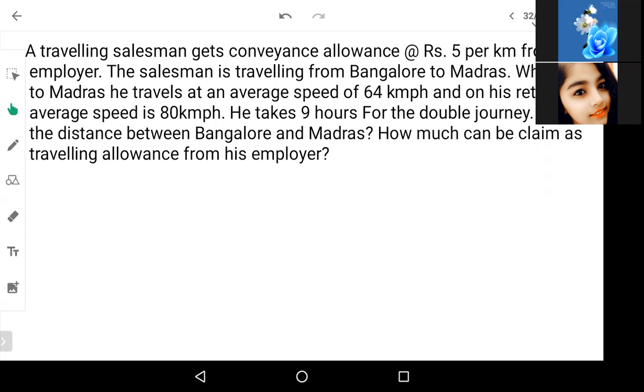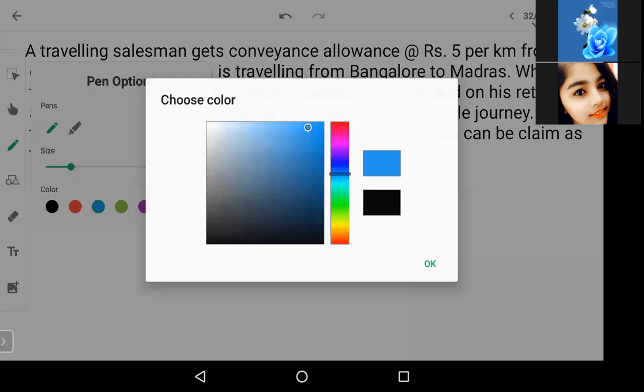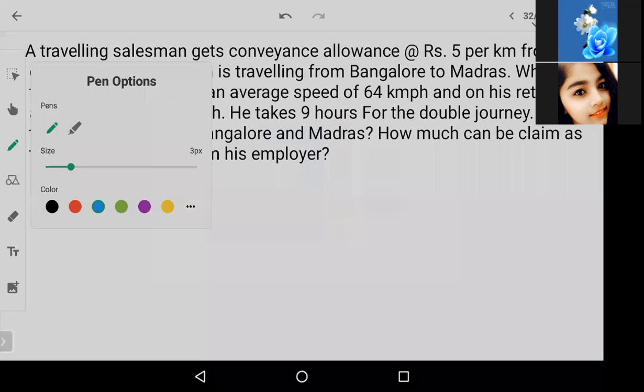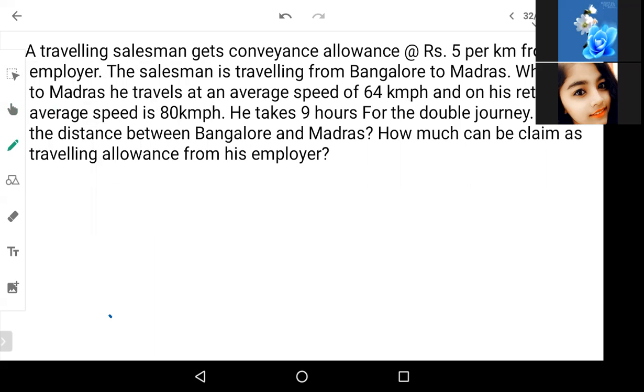Now, first, we will assume that the distance between Bangalore and Madras is x kilometers. That is our first question, right? What is the distance between Bangalore and Madras? So for that, we are going to consider x as the distance.